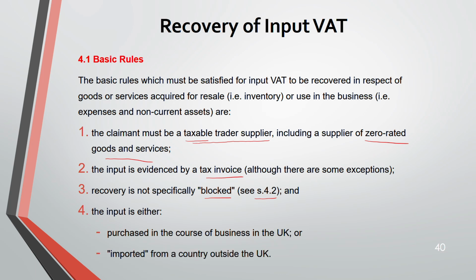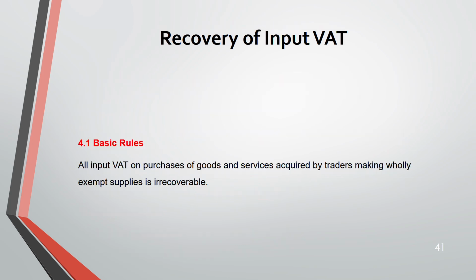So in this condition, you can recover your input VAT. Next, all input VAT on purchase of goods and services acquired by traders making exempt supplies is irrecoverable. If you are making exempt supplies, you cannot recover your input VAT.